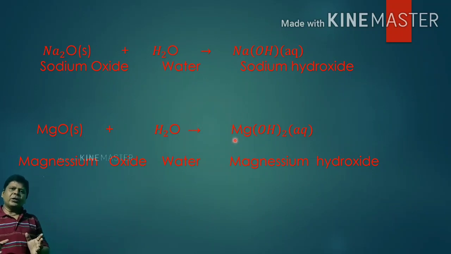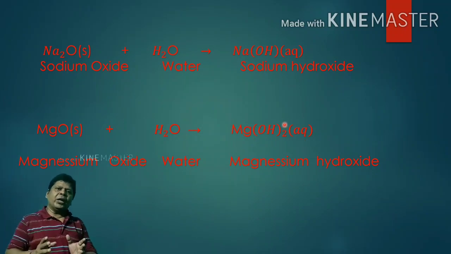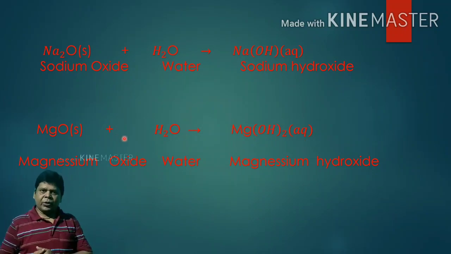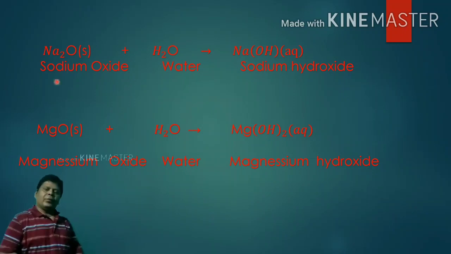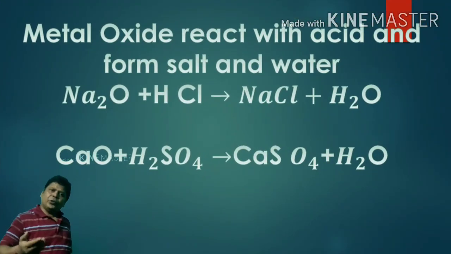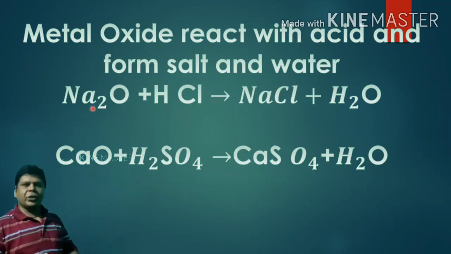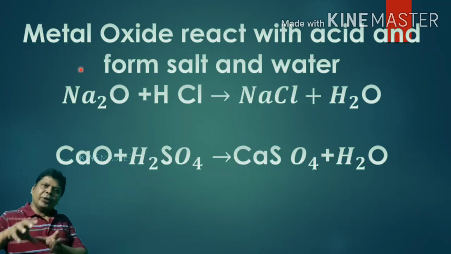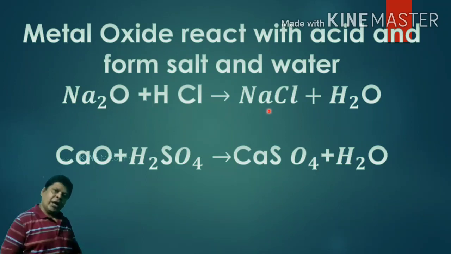So what is the reaction of metal oxide with acid? Metal oxide will react with acid. You know, metal oxides are basic in nature, therefore they will react with acid. Then a neutralization reaction will take place and the products will be salt and water.